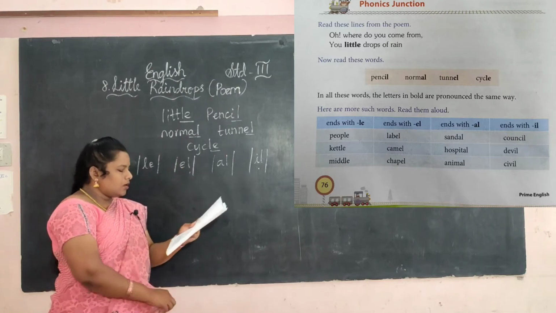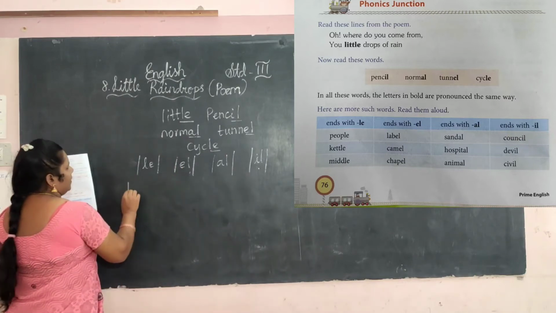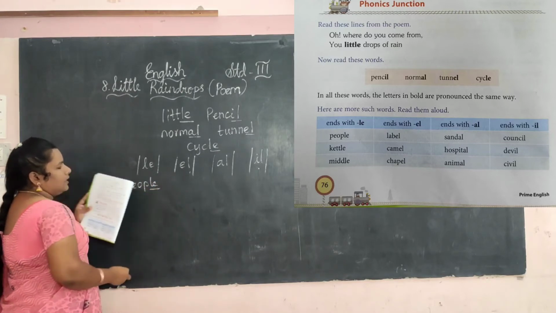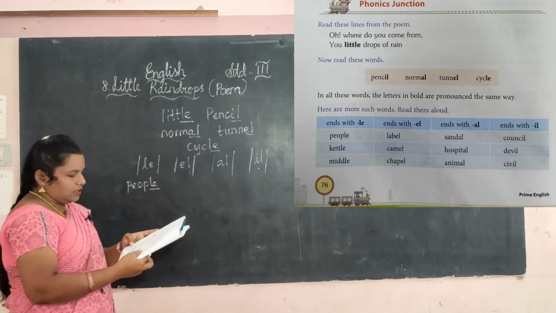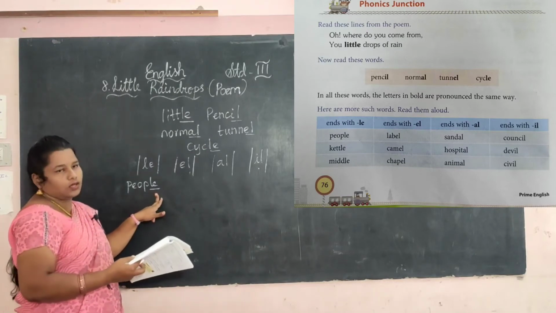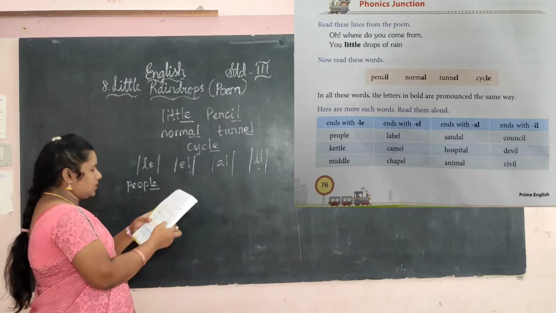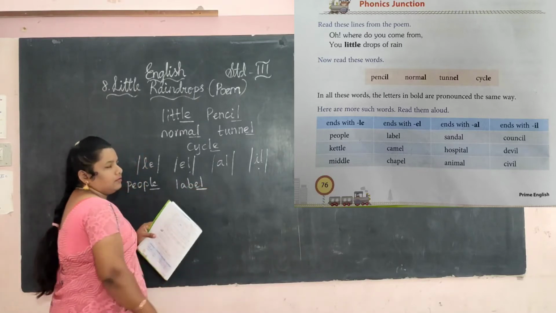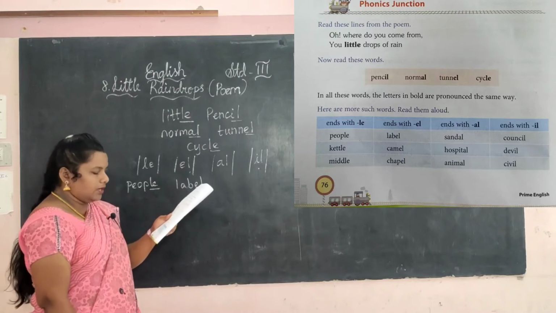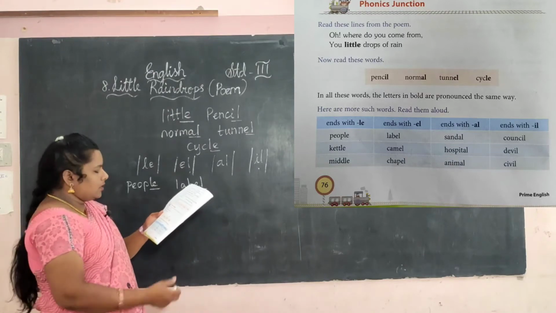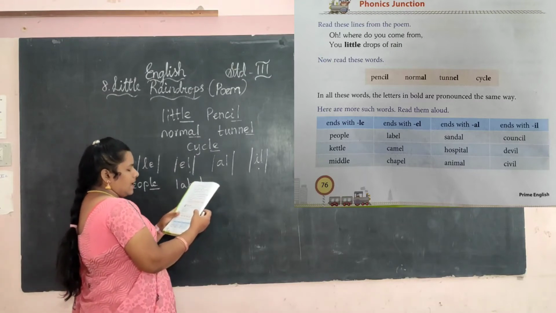Okay, see here. First see L-E, people. L-E, people. See L-E, kettle. Kettle also L-E. Middle, L-E. Okay, next one E-L sound. See label. L-E-L. Okay, E-L sound. Label. Camel. Chapel.